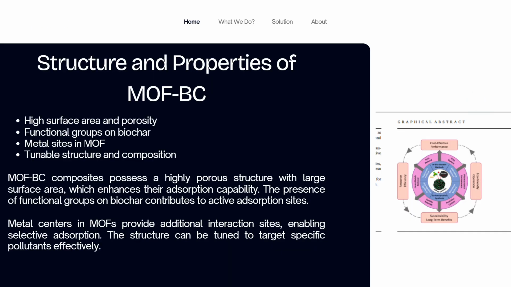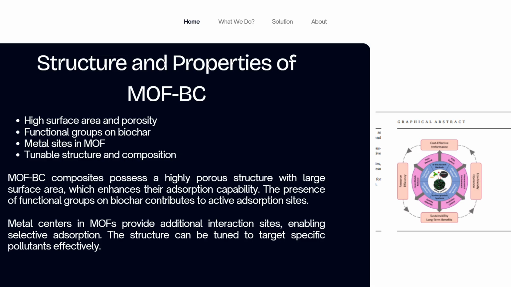So we jump into the structure and properties of the MOF. There are 4 points here. The first one, the high surface area and porosity. The second one is functional group on biochar. The next is about the metal type in MOF, and the last one is the tunable structure and composition.